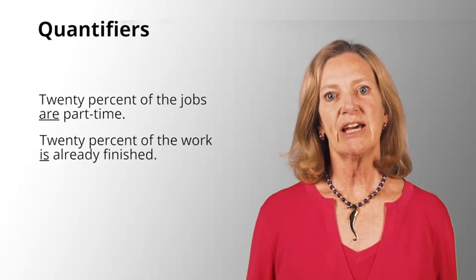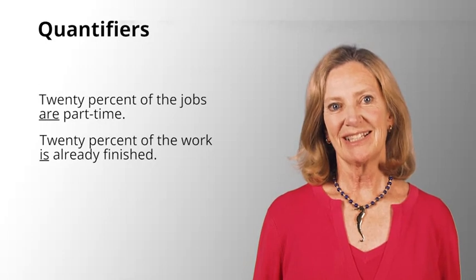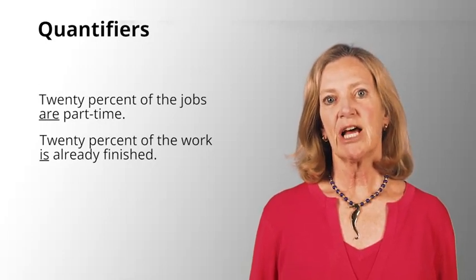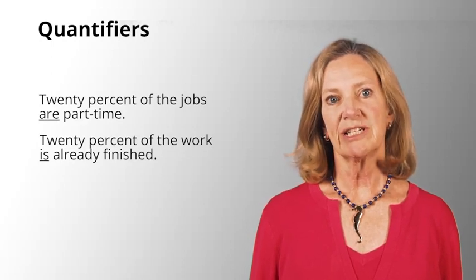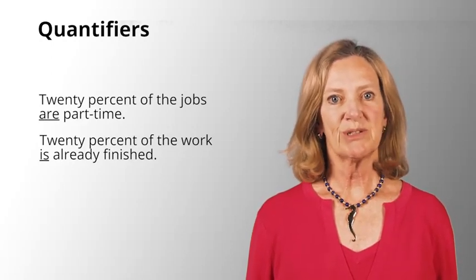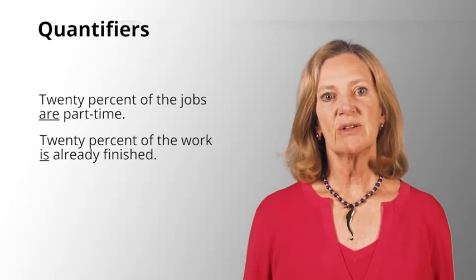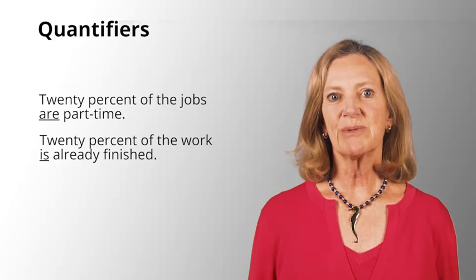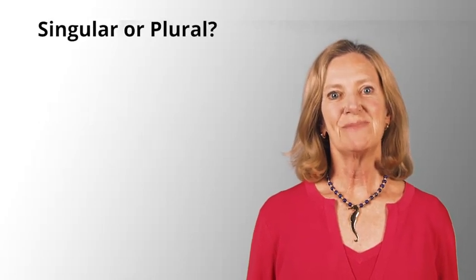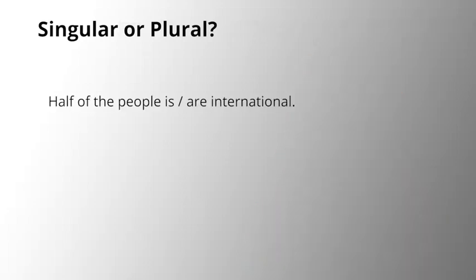I think you know about count and non-count nouns, right? Okay, so look at these 2 sentences. 20% of the jobs are part-time. Jobs is a count noun, and it's plural here. So the verb is also plural. In the next sentence, work is non-count. So look at the verb. It's singular. 20% of the work is already finished. Okay, you try it. What will the verbs be in these sentences?